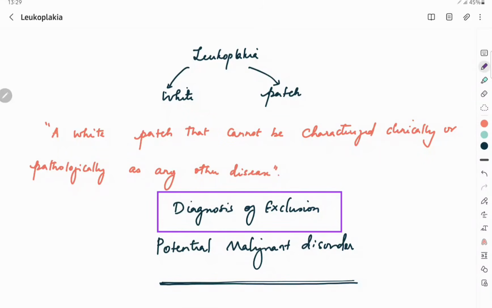Hey guys, this is Dr. Akshaya. I'm here to discuss a few important topics from oral medicine and radiology that will have a high weightage in NEET exams. So this video will be discussing leukoplakia and its management aspects.